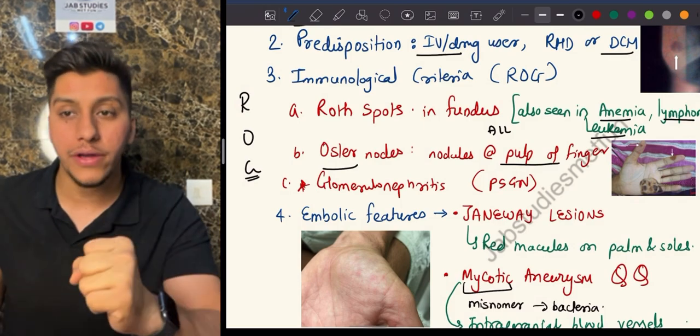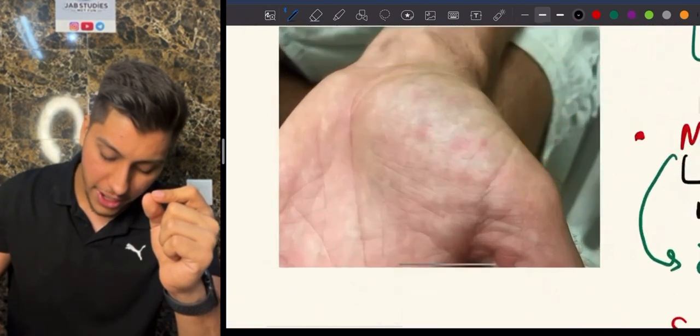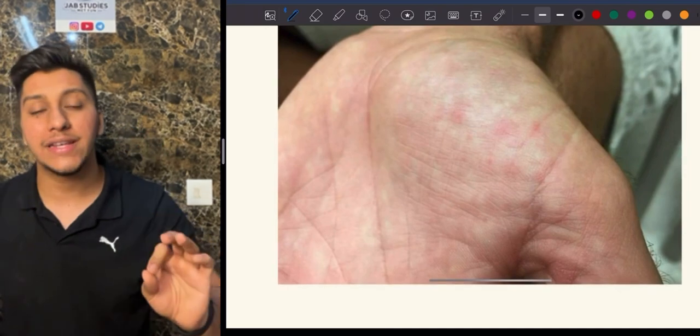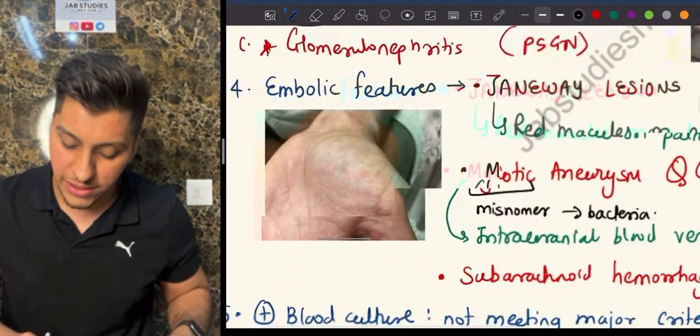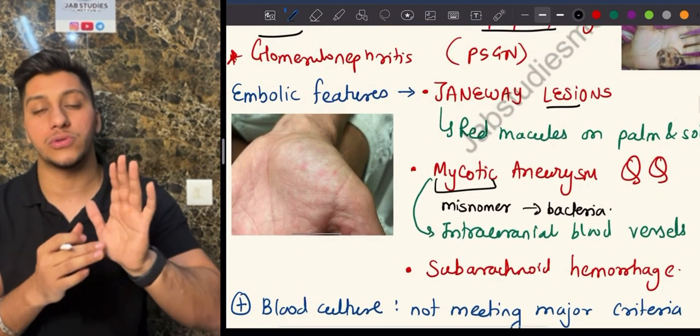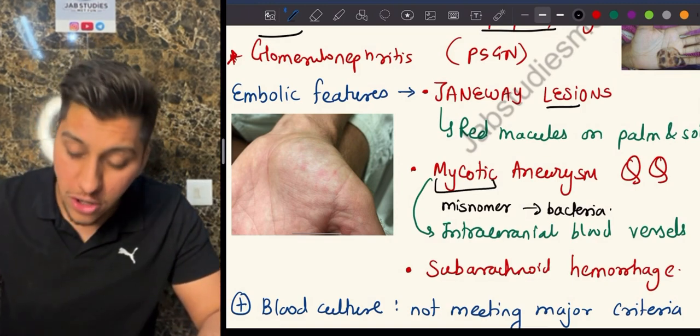Let's talk about the embolic features. Among embolic features, you will see red macules on the palm and the soles. That is known as your Janeway lesions. This is known as your Janeway lesions, which will be seen in the palm and the sole. These are embolic features. Then you'll have mycotic aneurysms.